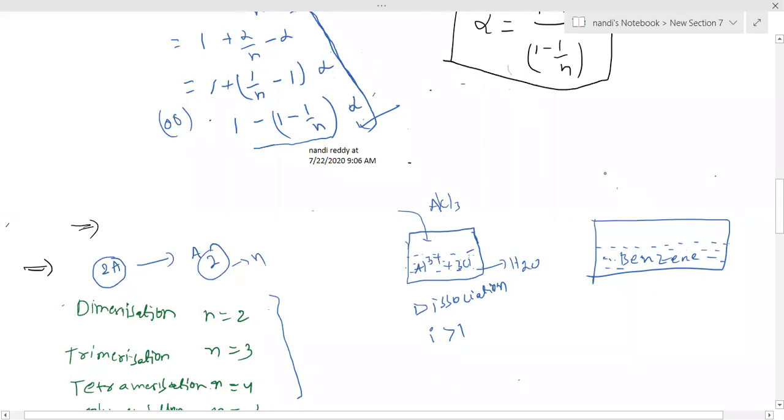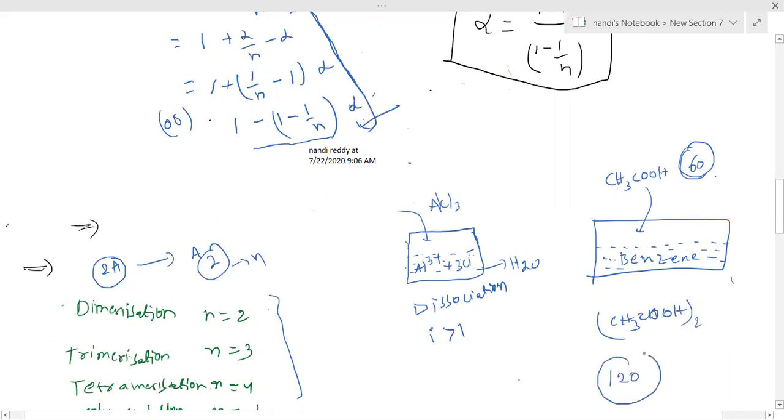Now here, suppose I am adding acetic acid. Clear? When we are adding acetic acid, I observed something. You know the acetic acid molecular weight is 60 grams individually, each molecule. If you want, you can calculate. After adding, you can find out the molecular weight experimentally. Then you have to decide what they have. They find that molecular weight is 120 grams.